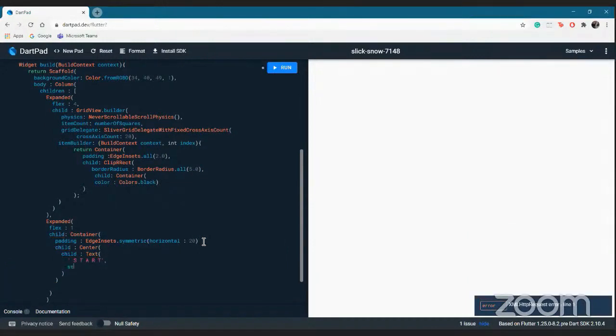I want to add a bit of style to my text. That will be taken as TextStyle with color Colors.white.